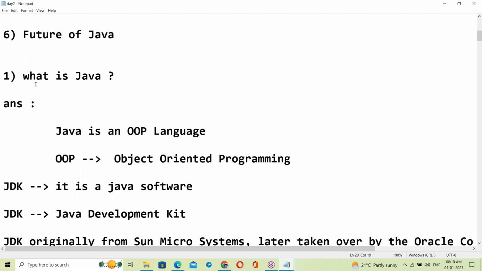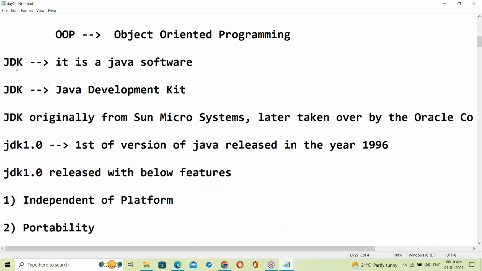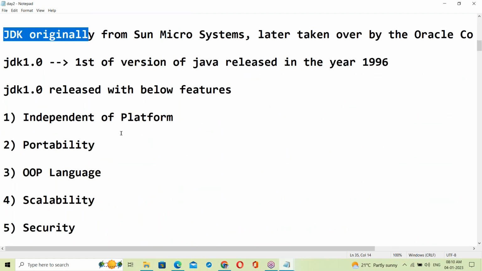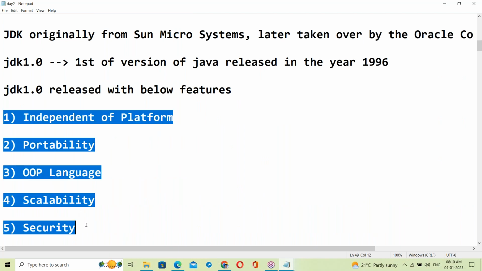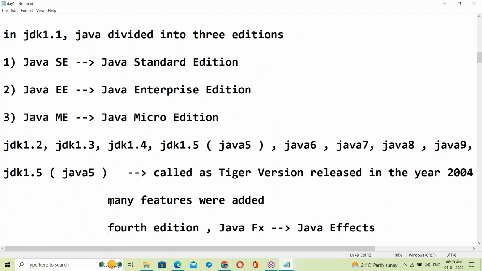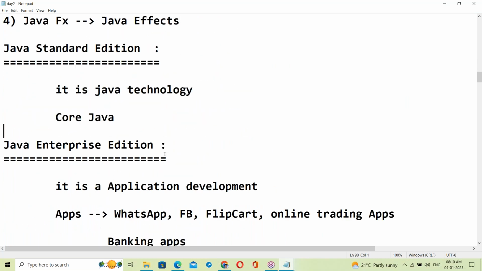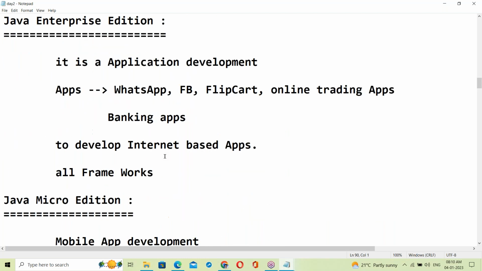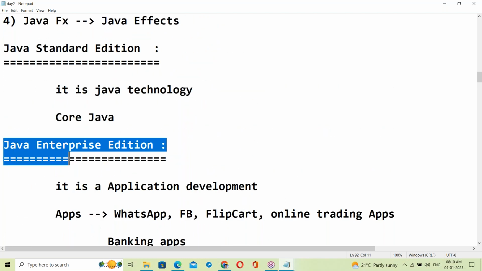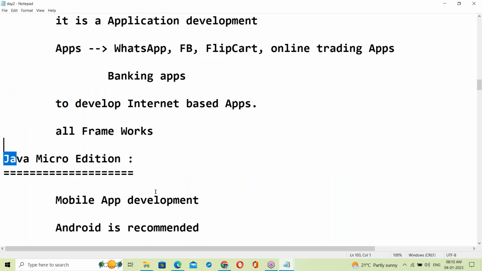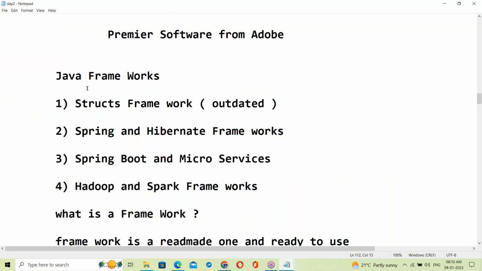We covered JDK releases and history, and the different editions of Java: Java Standard Edition, Java Enterprise Edition, and Java Micro Edition.